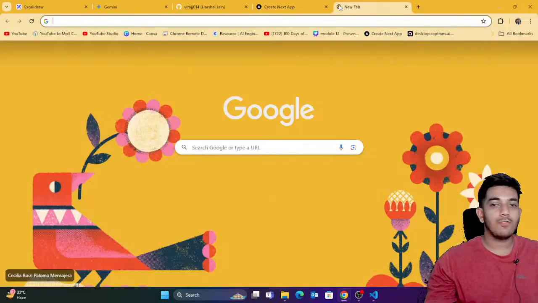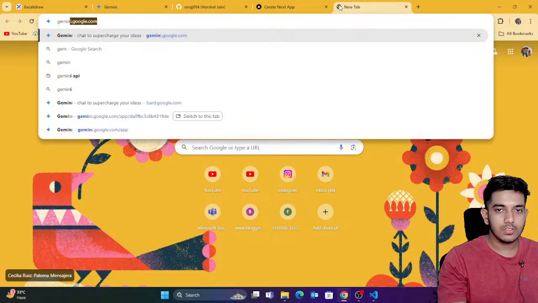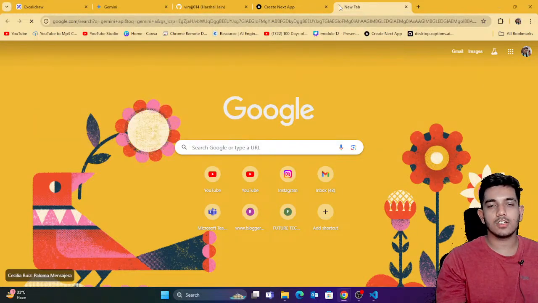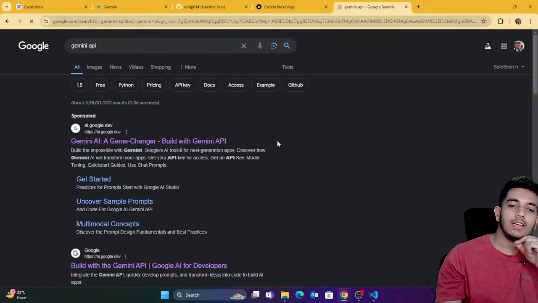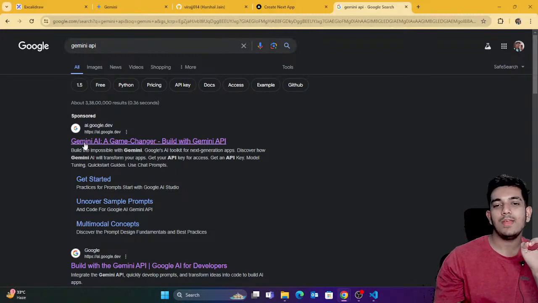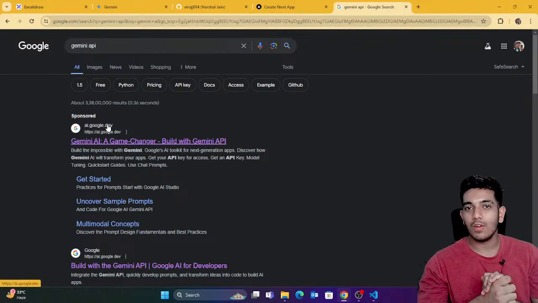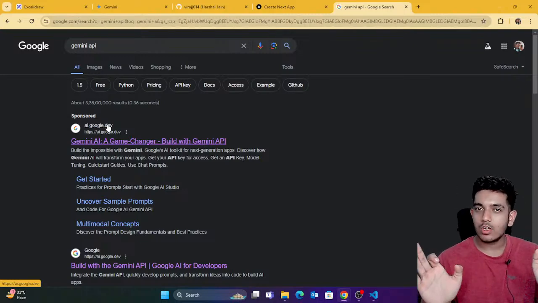I'm just going to search for Gemini API. Just search for this. One thing, guys, I had a client in the US. In that specific region, I think this API might not work. In some specific regions, this API might not work. For India, this works perfectly.